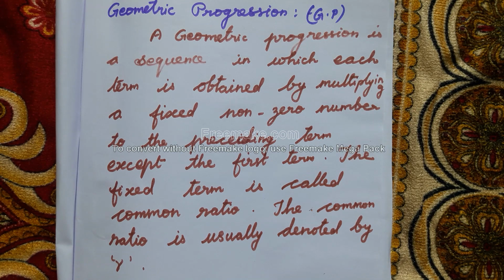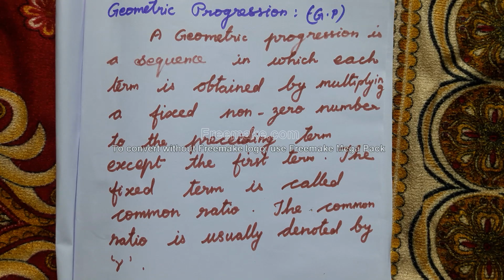Okay, students. Now I am going to give 2 examples for geometric progression. Please don't confuse arithmetic progression and geometric progression. When we add a fixed term to the preceding term, we get an arithmetic progression. When we multiply a fixed non-zero number to the preceding term, we get a geometric progression.